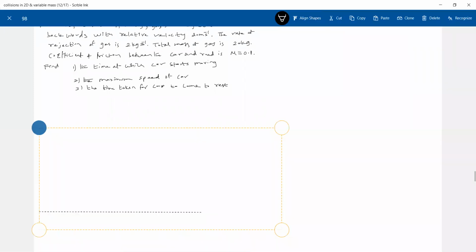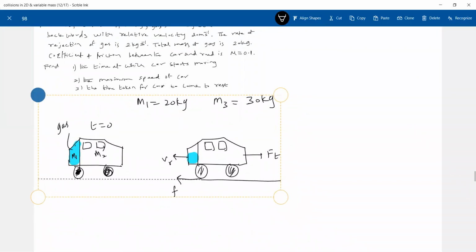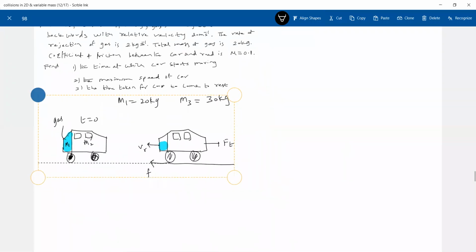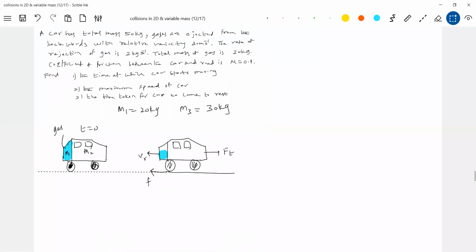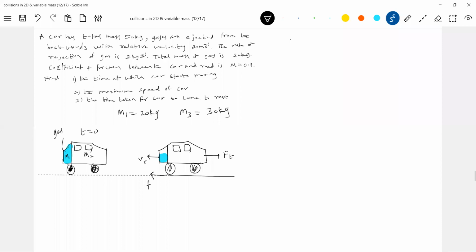So let's calculate the thrust force. How much thrust force is acting, we will calculate here. So now the car will move. F thrust is equal to limiting friction. So what is F thrust? F thrust should be equal to VR dm by dt. Then this should be equal to mu times the mass of the car at any time t.